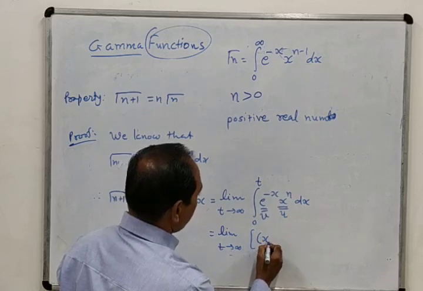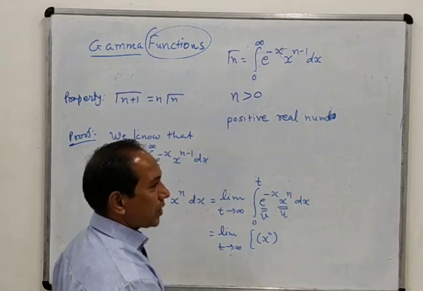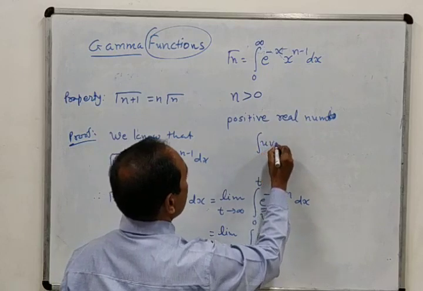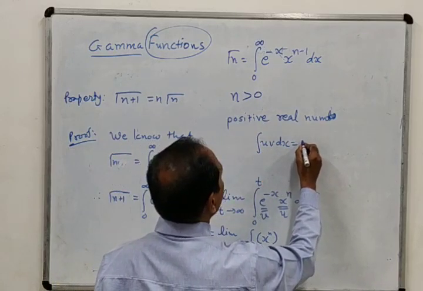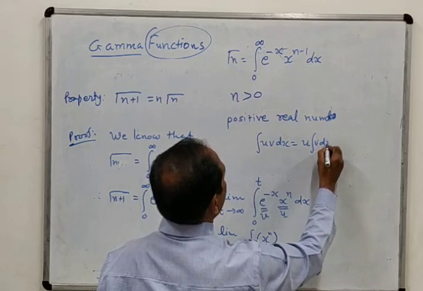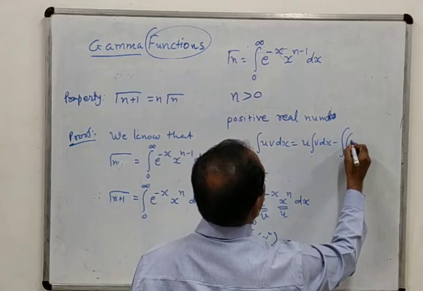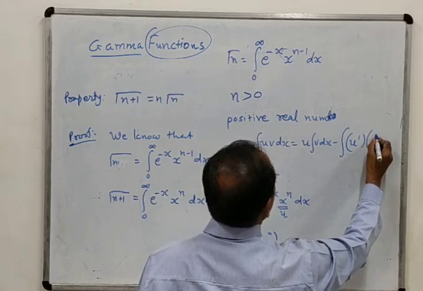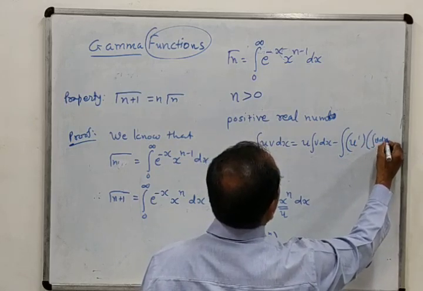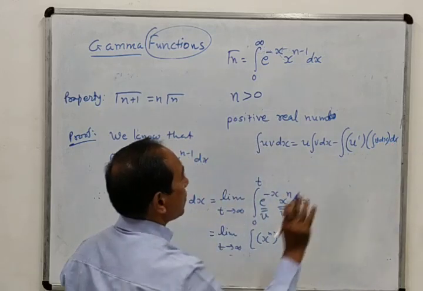So we will have this equal to, u will remain as it is. You must be knowing integration of u v dx equals u integration v dx minus integration of u dash, that means derivative, into integration of v dx. Okay, this you must have seen.